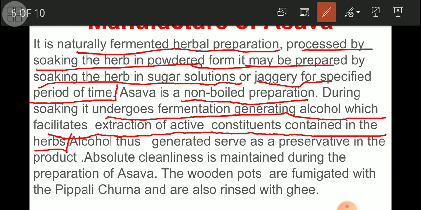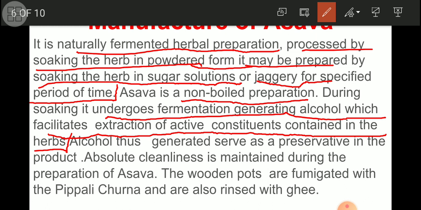it gets fermented, and because of fermentation alcohol gets produced, and in that alcohol extraction, most of the ingredients, active principles present in the herb, get dissolved into the alcohol. So this is the principle, this is the method of taking out active constituents from the plant material into alcohol.